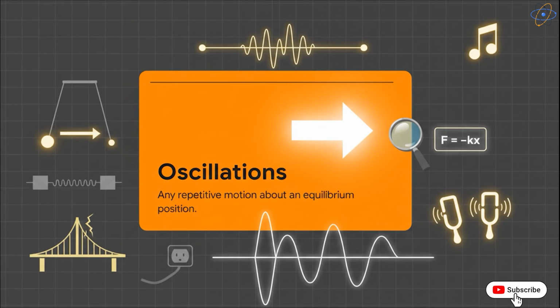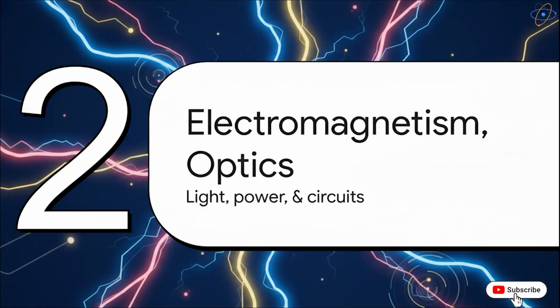This branch also explains resonance, which happens when a system is driven at its natural frequency. Resonance is exactly why musical instruments produce such beautiful sounds, but it's also the reason why some bridges and structural engineering failures happen. Moving on to Section 3, electromagnetism and optics.